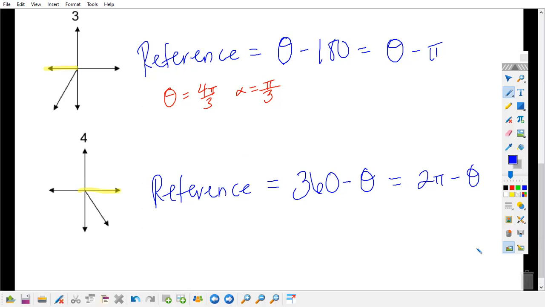Okay, now, these only work if your theta is between 0 and 360. If your theta is not between 0 and 360, then you're going to have to find its coterminal angle, which is why we learned coterminals first.